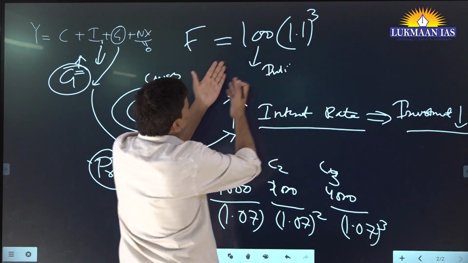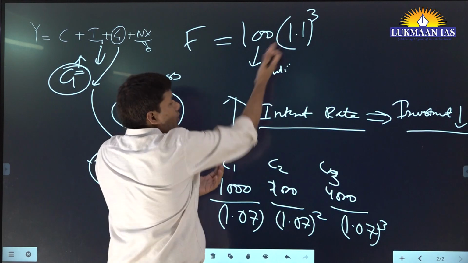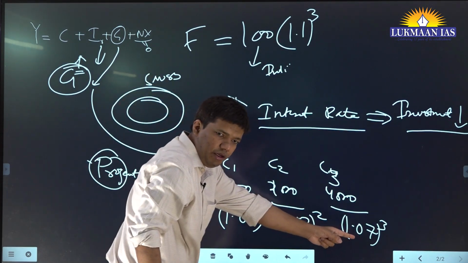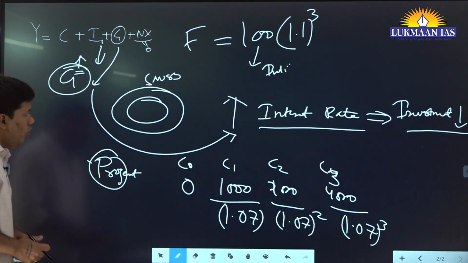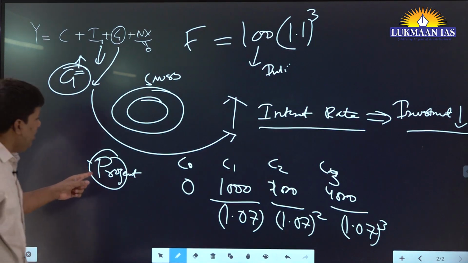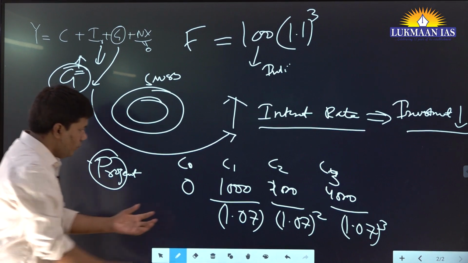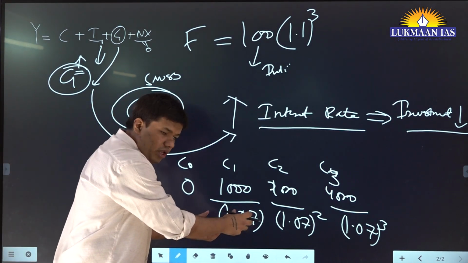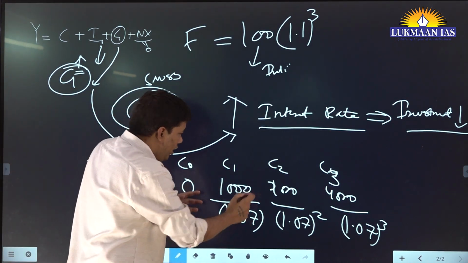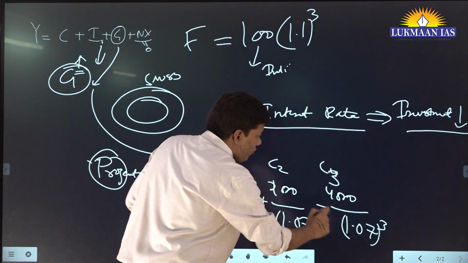How will you calculate the real value? You will divide it by this. That is what is happening here. Fine. So my point is, if your interest rate goes high, this number will enlarge. Okay. So the total, and see how you will get the final value by adding this.